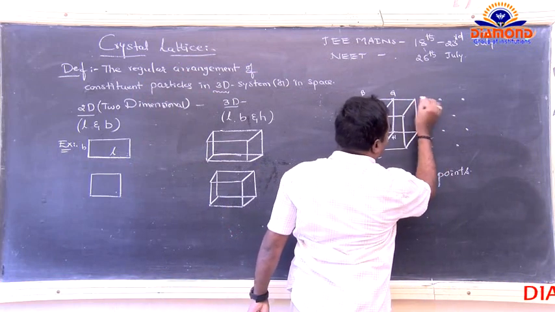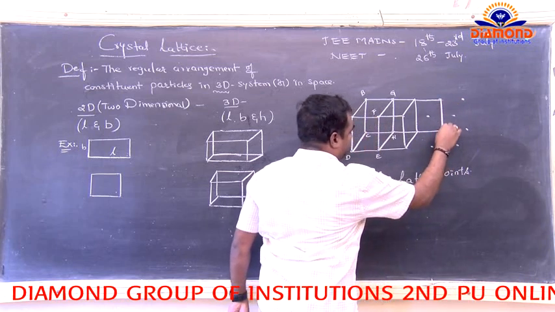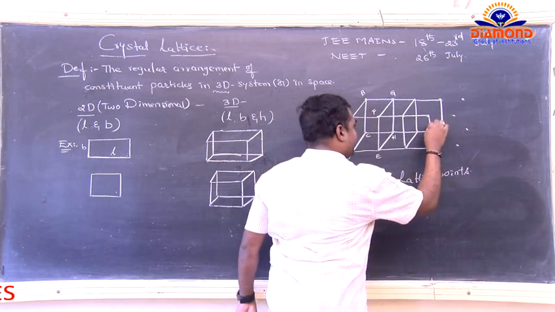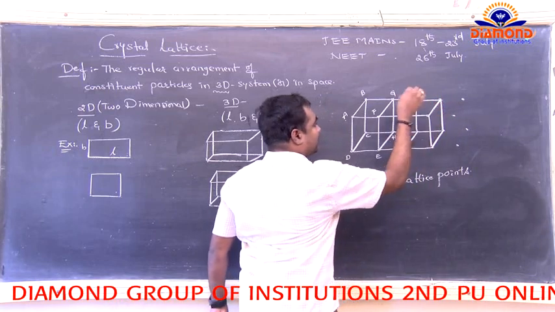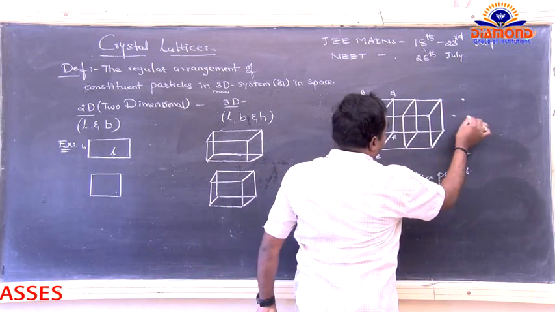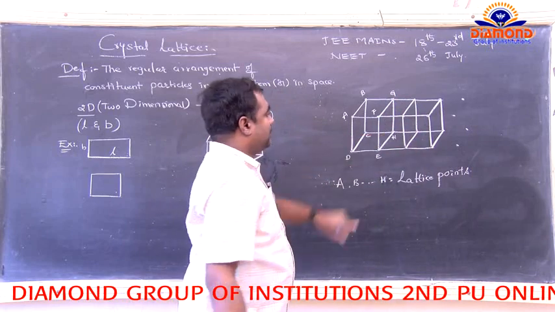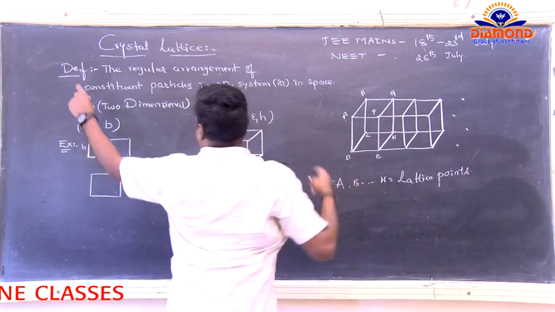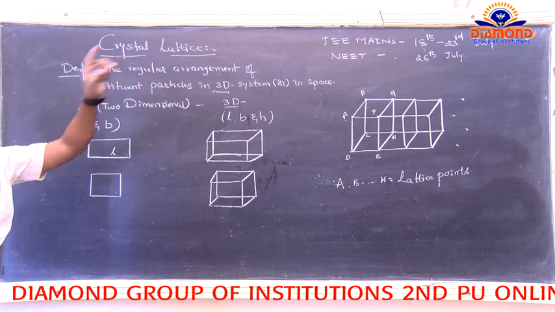Again, connect these next points like this. Next points like this. So it belongs to the crystal lattice. So again, we can connect these lines. Now connect the remaining points. Now this total system is called the crystal lattice. So it is the total crystal lattice.